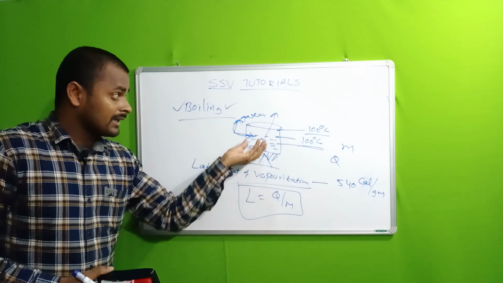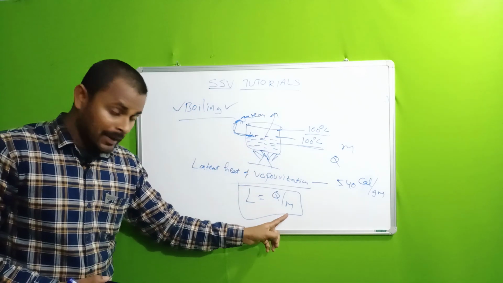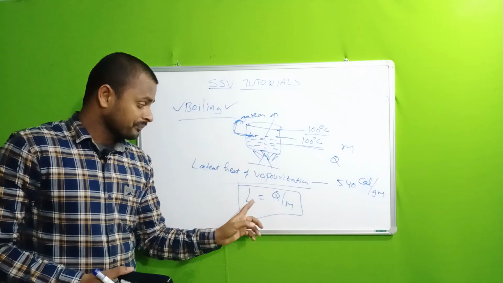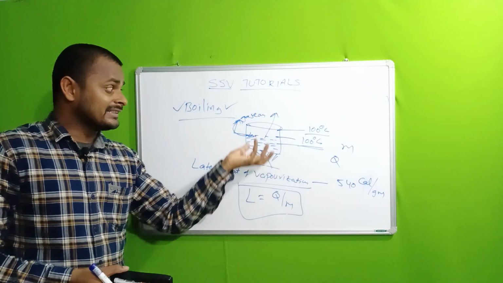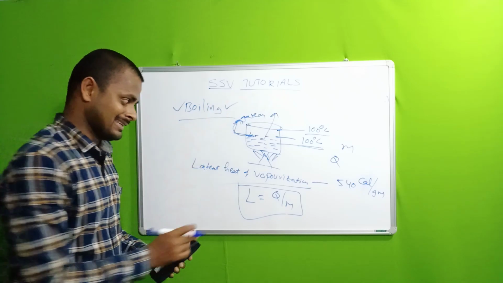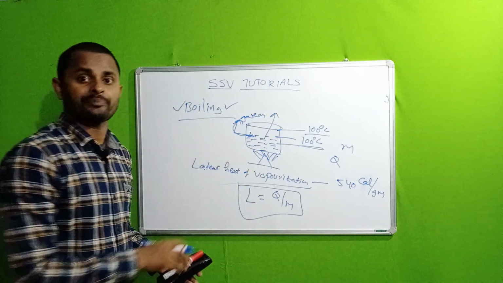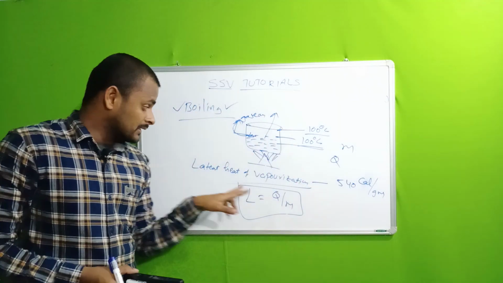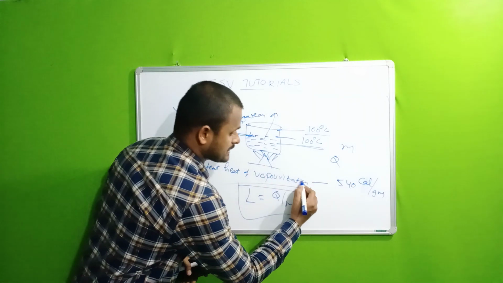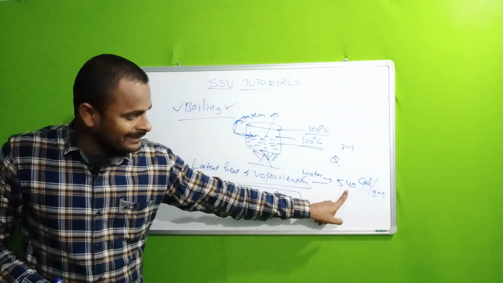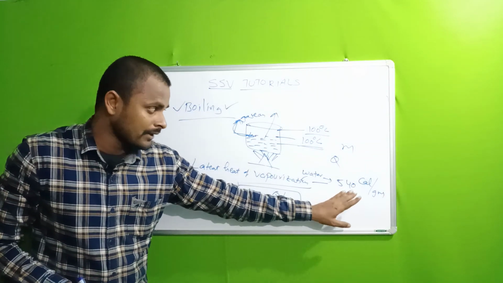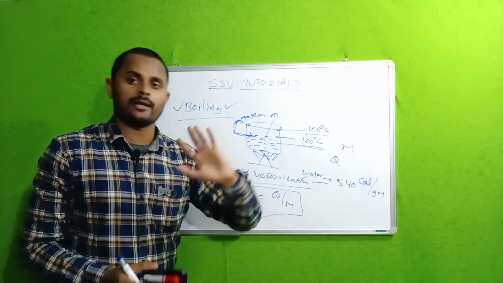Here Q is the heat given to the water, M is the mass of the water, and L is the latent heat of vaporization. How much heat is required for the process of boiling is L equals Q by M, and the latent heat of vaporization of water is 540 calorie per gram.